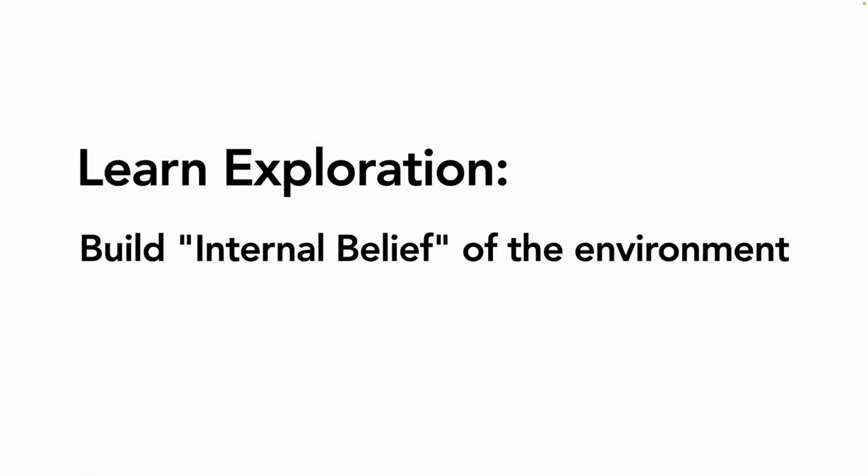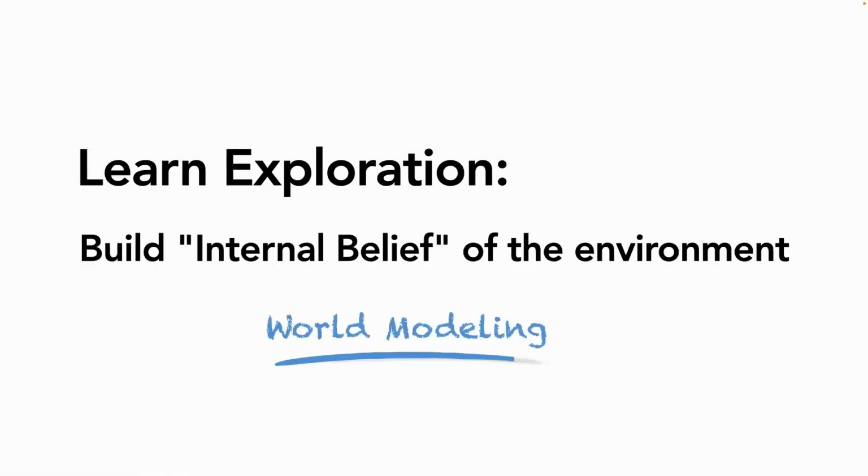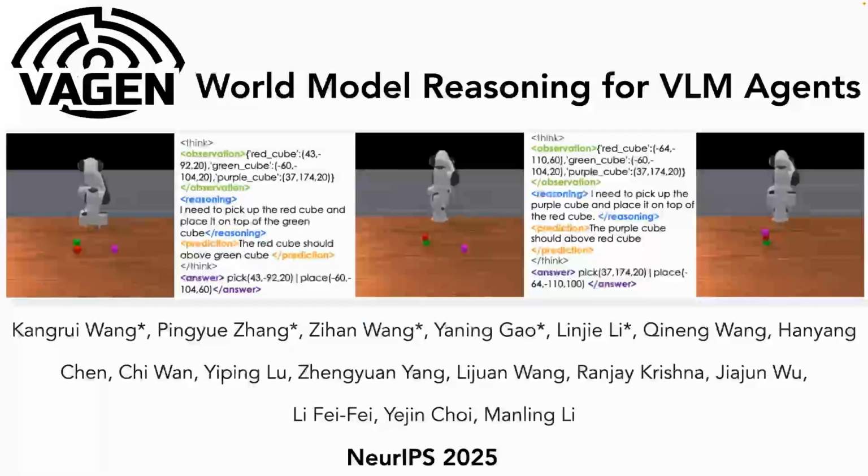The key question is how we can encourage exploration. Our current solution is to make sure the reasoning tokens build up an internal belief of the environment, because the environment is new and the model's learning should be grounded in understanding it. This is essentially very similar to world modeling, so we introduce a world modeling reward for VLM agents.